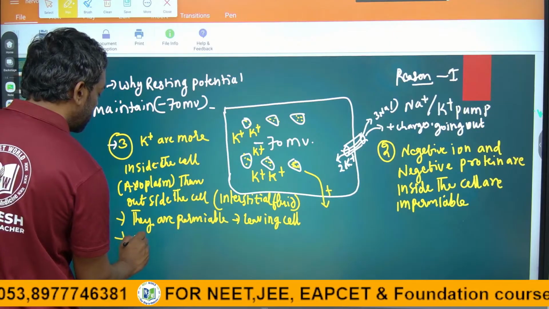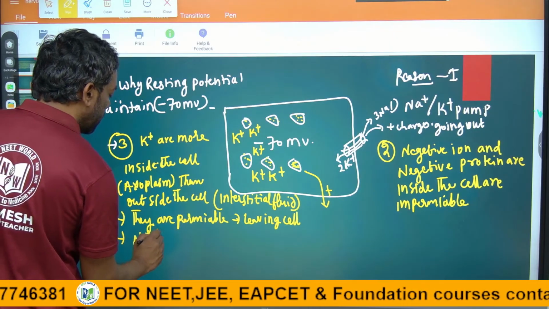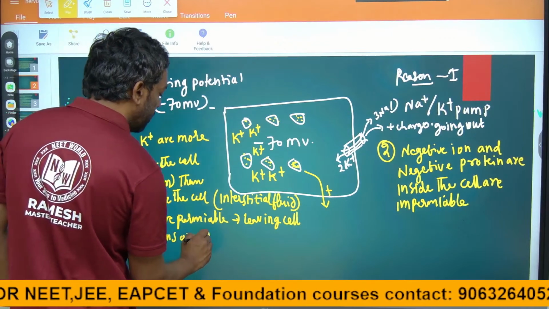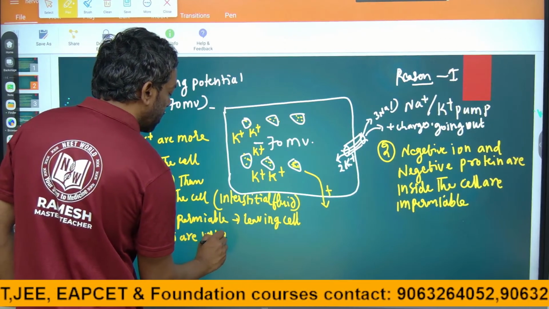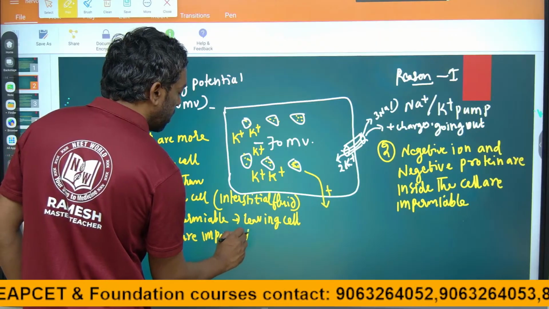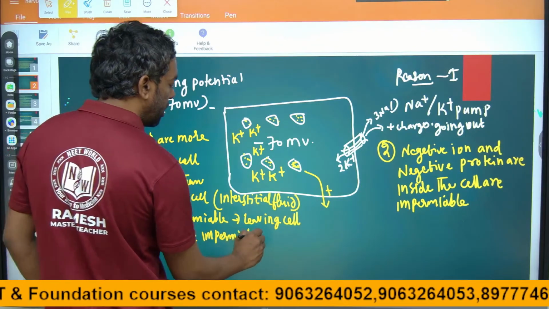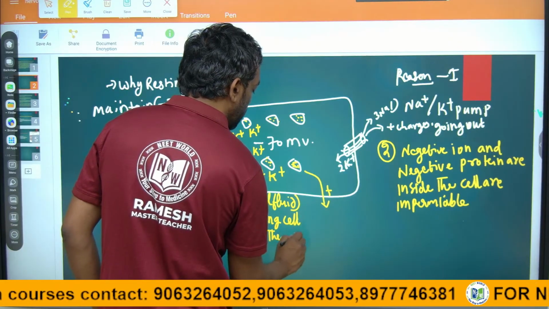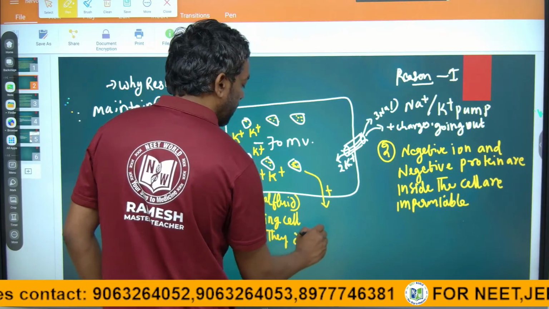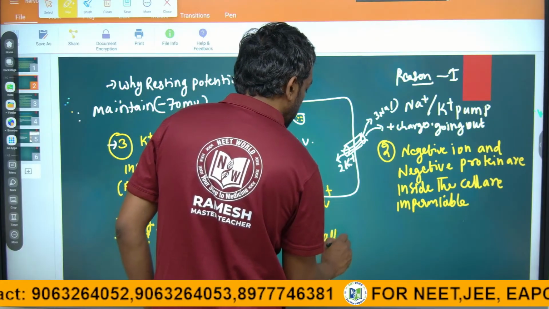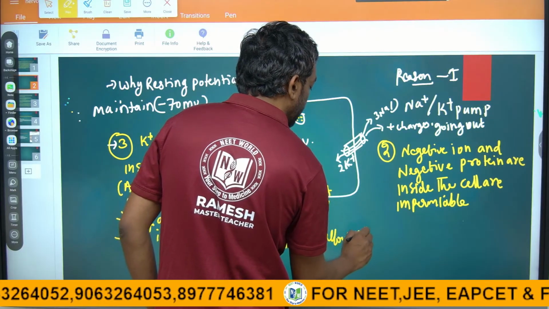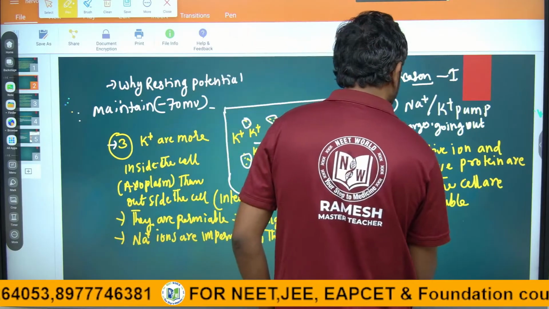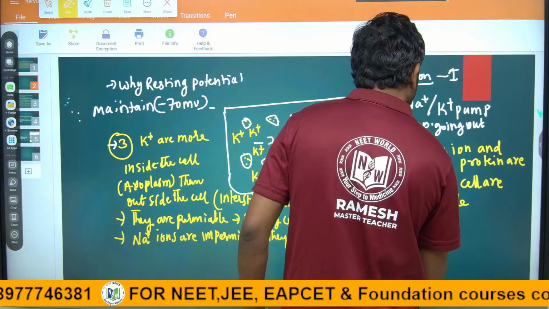Sodium ions are impermeable. They do not allow entry inside the cell in the resting potential.